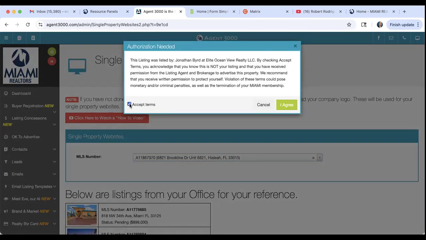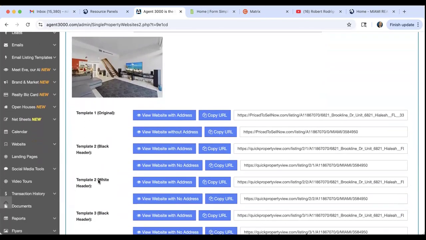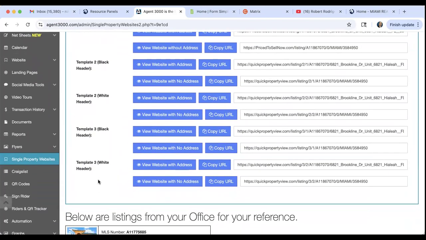It's going to say, make sure that you have permission to advertise from Elite Ocean View Realty because this is one of our listings. Please remember that you always have permission to advertise any one of our brokerage listings. So feel free to advertise any one of our brokerage listings. Either way, these websites are going to include at the very bottom which listing brokerage the listing belongs to.